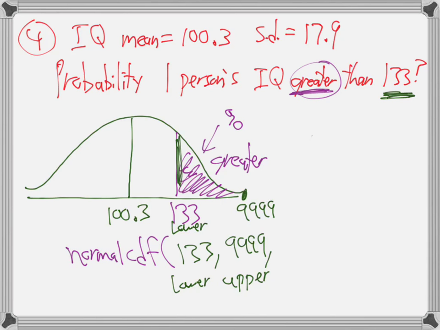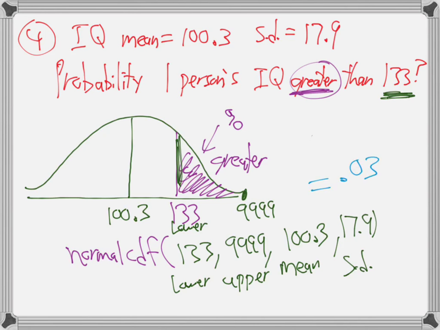And the mean? 100.3. And the SD? 17.9. So you all have an answer? What is it? 0.0339. So that means only 3.39% of the population have an IQ of 133 or higher. All right.